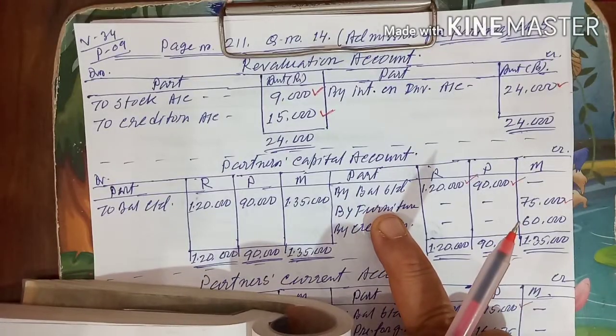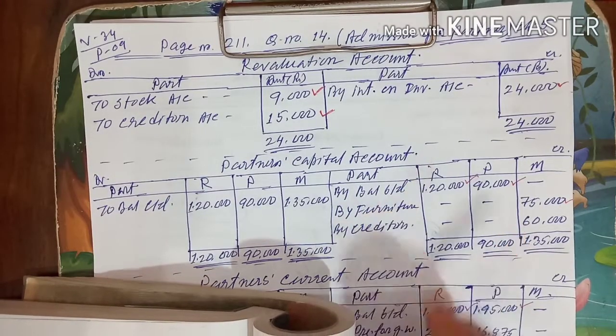Second effect, where will it go? The second effect will go to the balance sheet. We will keep it in mind. It will affect the balance sheet, and when we prepare the balance sheet, at that time we will do it.